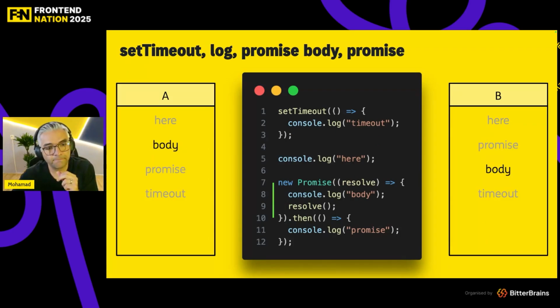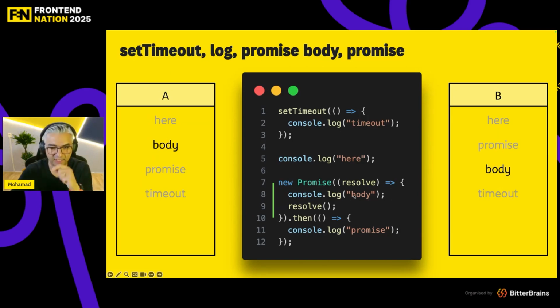So yeah, let's make it a little bit more advanced by using the new Promise constructor instead of Promise.resolve. What does the new Promise constructor do? It accepts a function that is the logic of my promise.